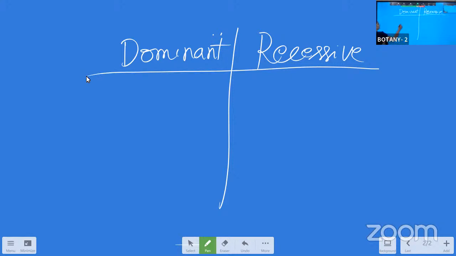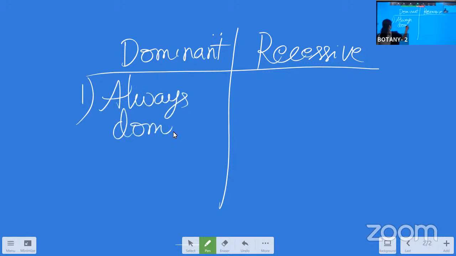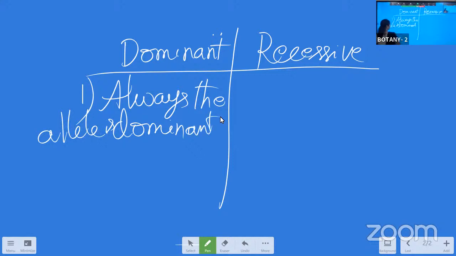Dominant characters: always the dominant allele is dominant over the recessive allele.